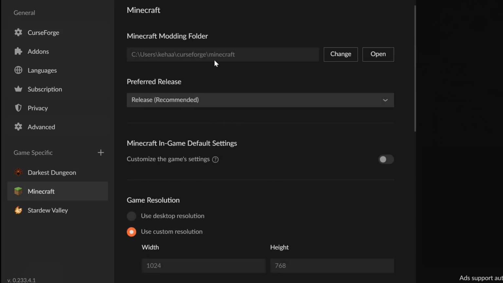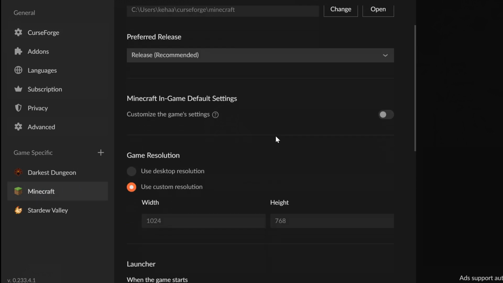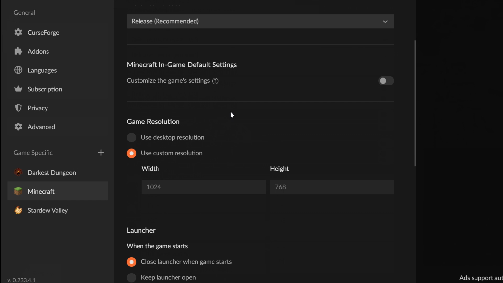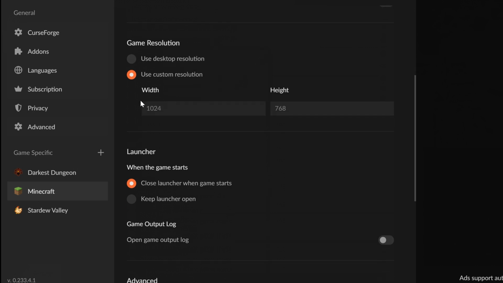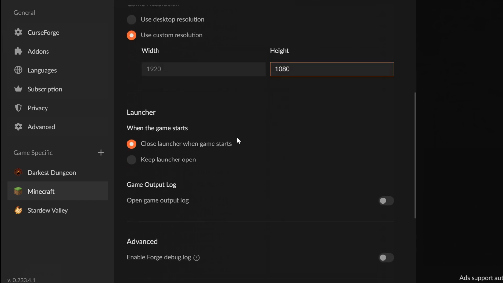Now click on the settings button in the lower left corner. Then click on Minecraft. You can set the resolution here. I usually use this one. After you've done that, then scroll down.